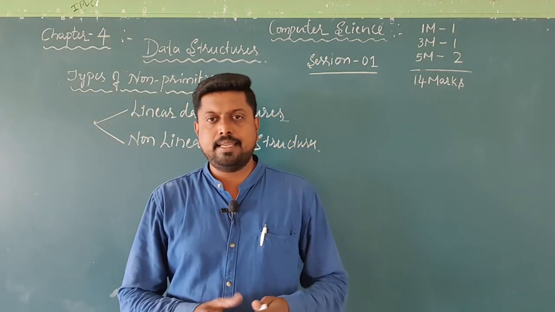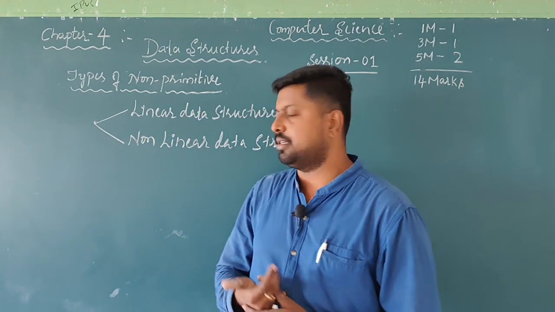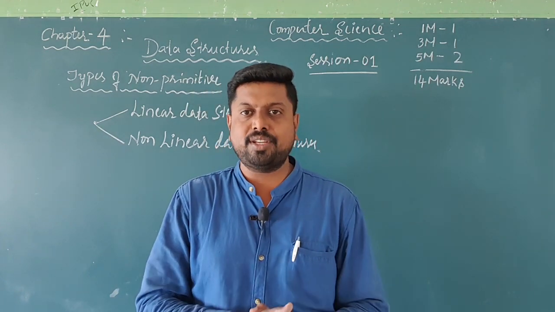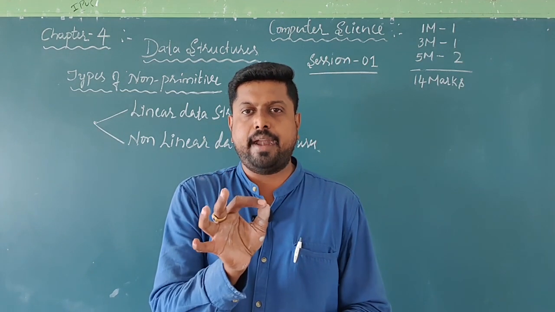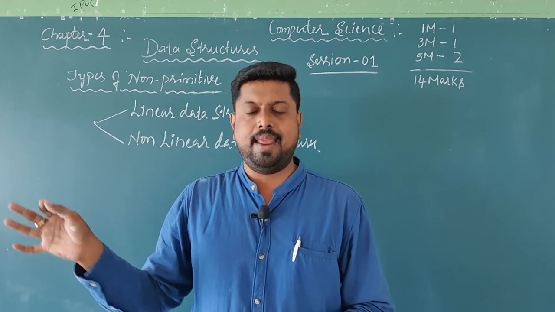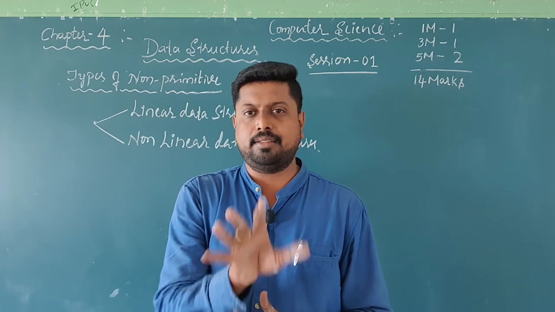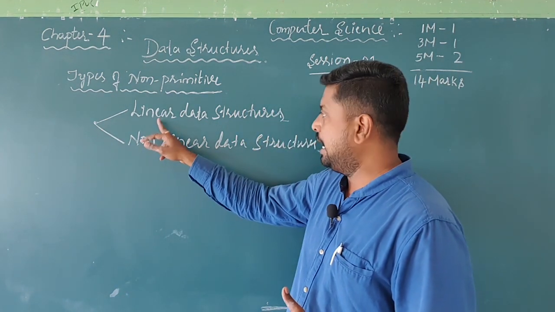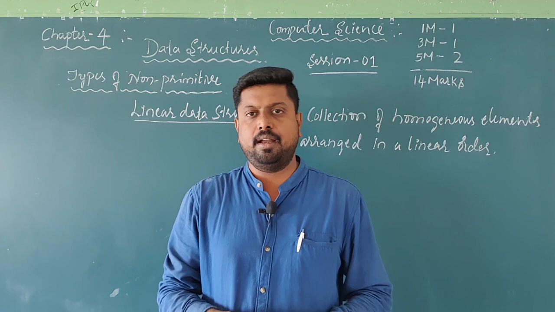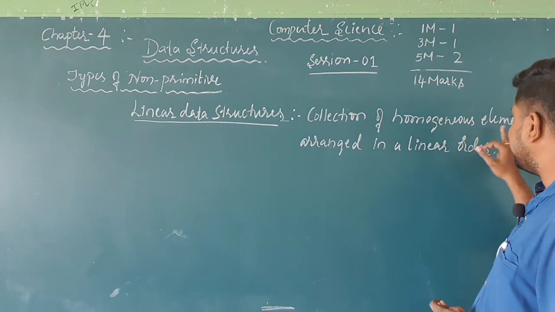So, as I said, the non-primitive data structures have two categories. One is linear data structure and the second one is non-linear data structure. Coming to the definition of the linear data structure, these kinds of data structures are arranged in homogeneous elements. Better I will write on the board the definition of the linear data structure. I will come to the first part, that is linear data structures.